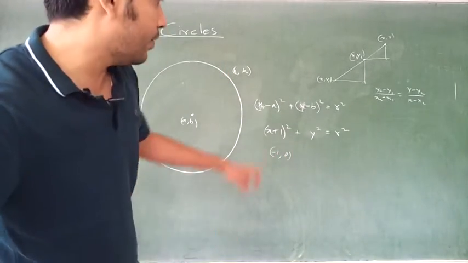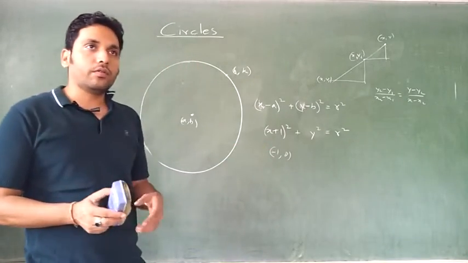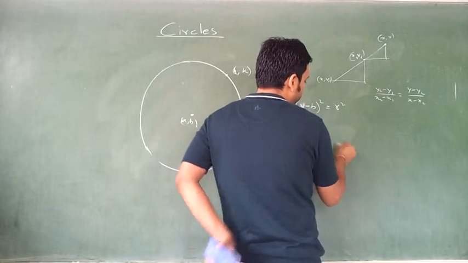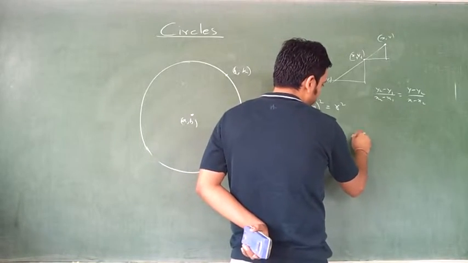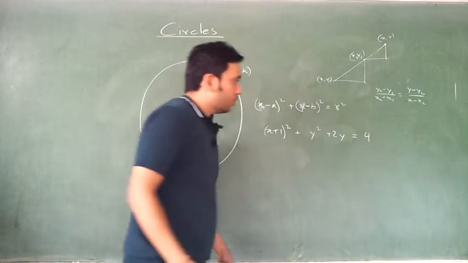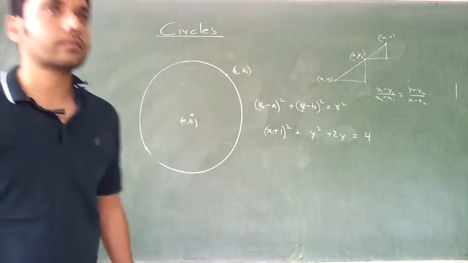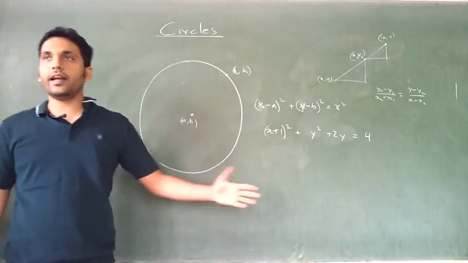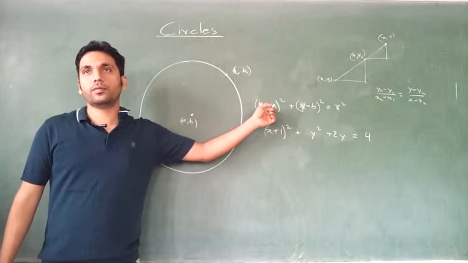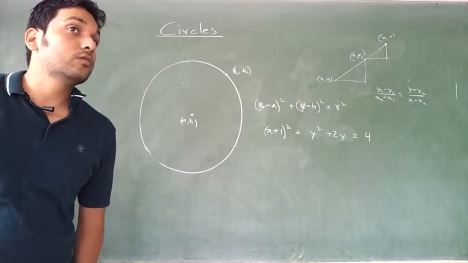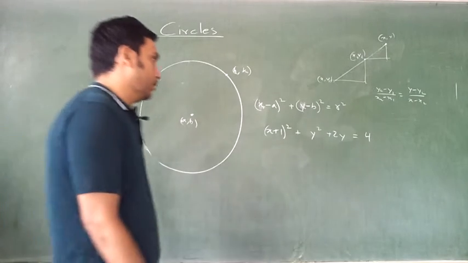Now if you don't have it in the whole square form, you will make it in the whole square form. So rewrite this equation in this form. What is the radius of the circle? Wrong. Root 5.